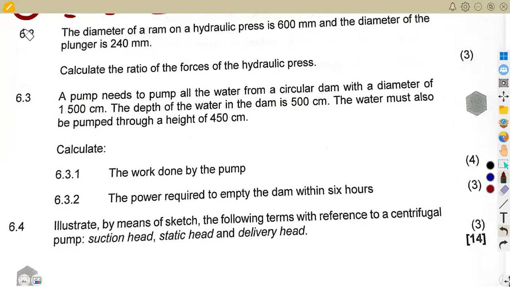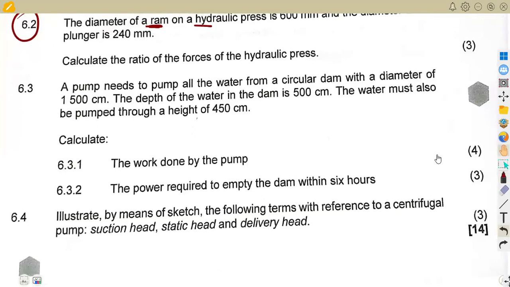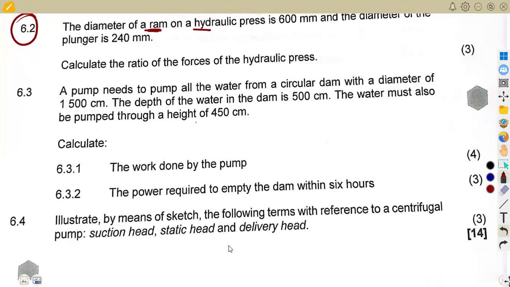And in 6.2, we are given the diameter of a ram of a hydraulic press. So take note there, we are dealing with a hydraulic press, and we understand that it consists of the ram and the plunger on the other side. You'll have something of this nature, where there is the weight that is supposed to be taken up.